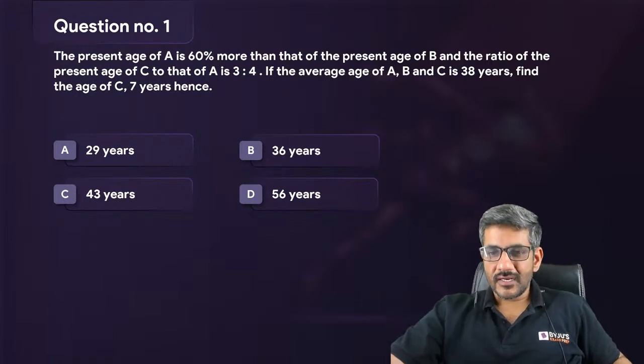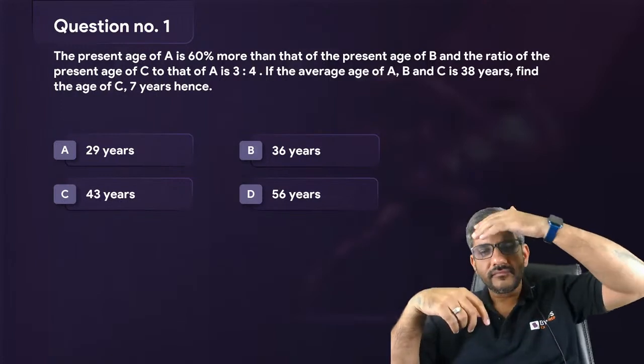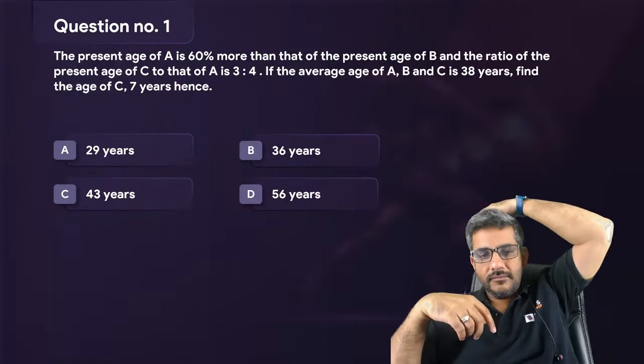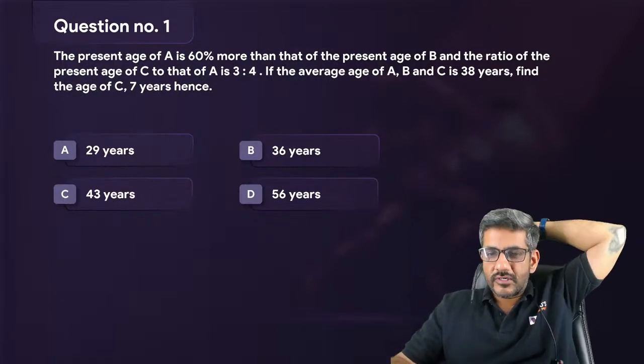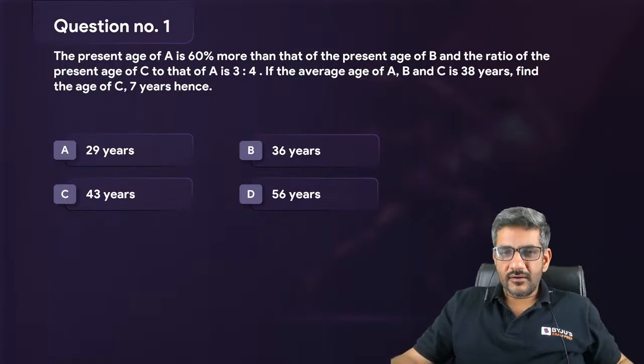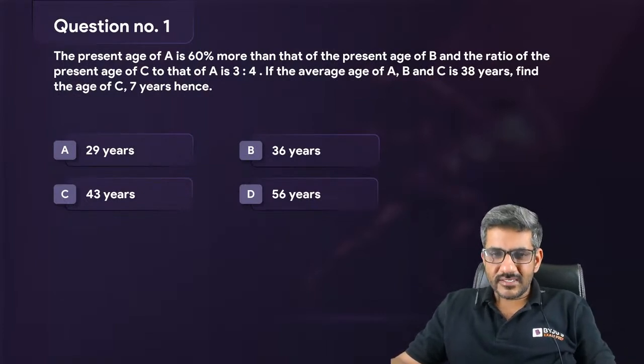I mean, that was fast and that was the required speed for acing these exams. Mayank Kumar More has also got C, that is 43. Unfortunately, we got only two answers for this question. Should not have been the scenario.